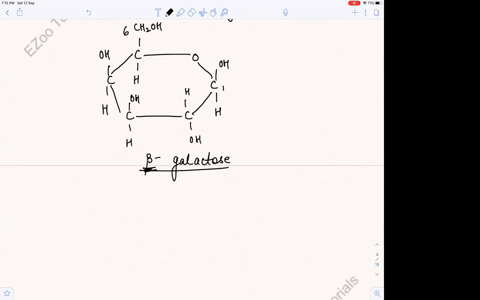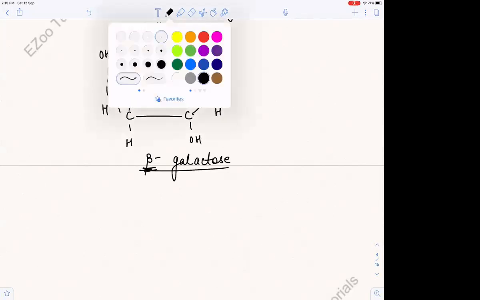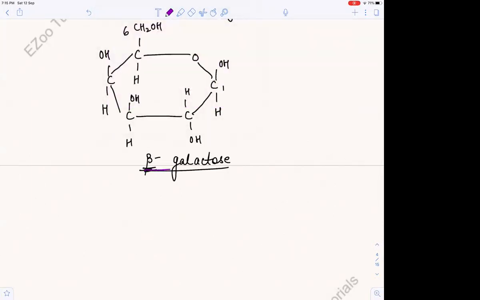So this is what I have drawn. This I have drawn as beta galactose. Okay, so this much is clear: what is alpha, what is beta. I have given you sufficient examples. You remember, galactose is an isomer of glucose, and only the H and OH groups of C4 are different in the spatial arrangement.